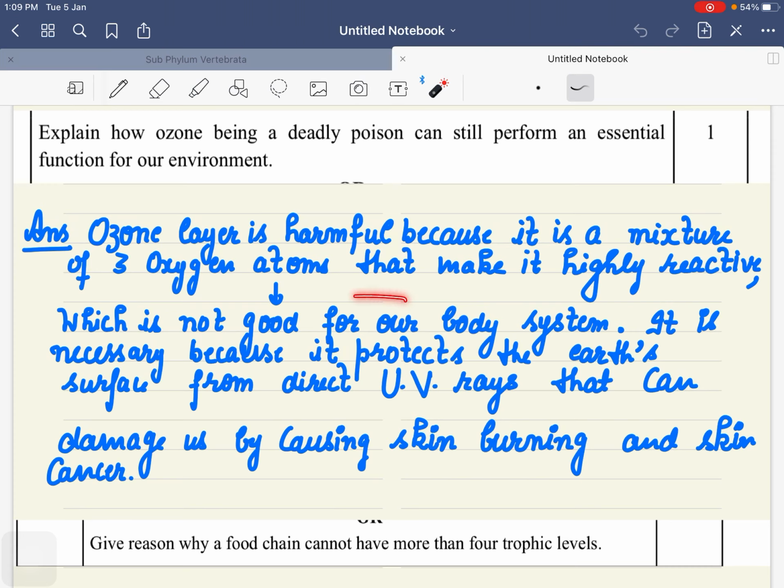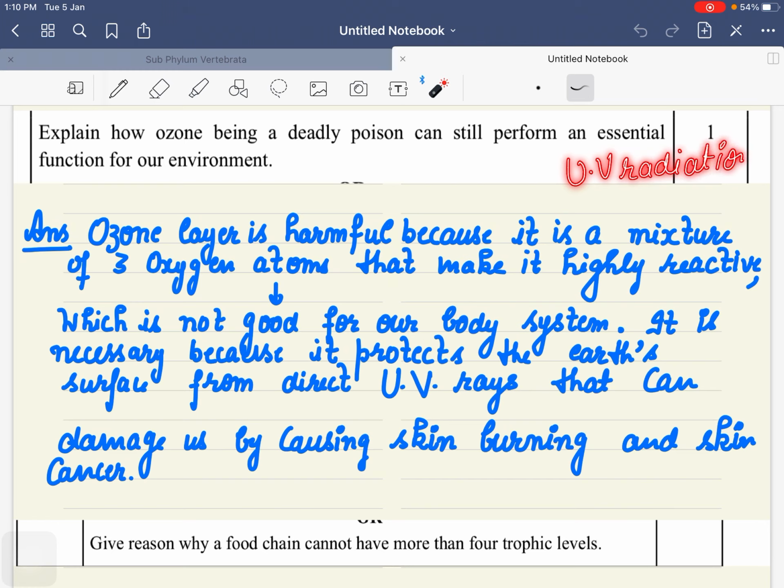So it is not good for our body system, which is highly reactive. How can you tolerate a substance which is highly reactive? So why is it still essential? Because when ozone is formed, it absorbs UV radiations.